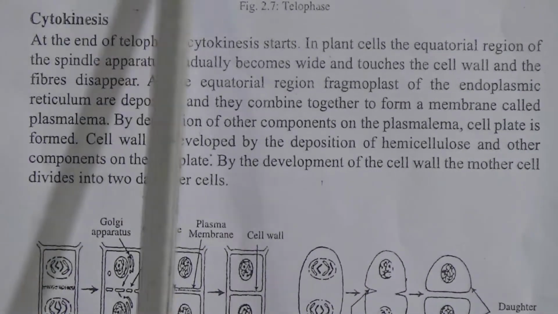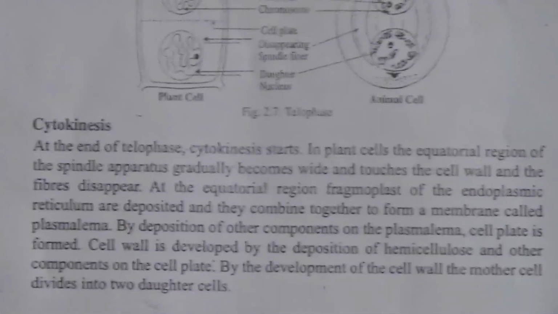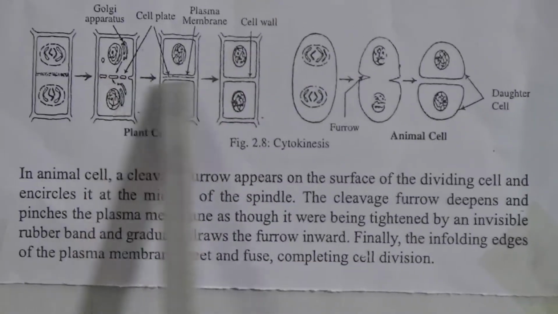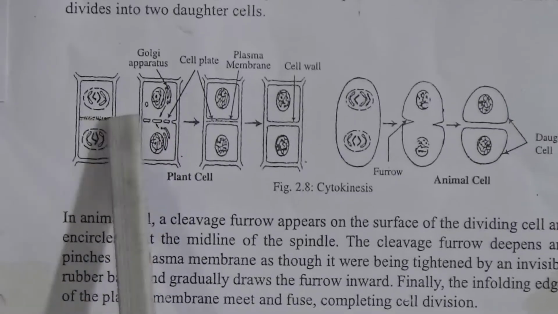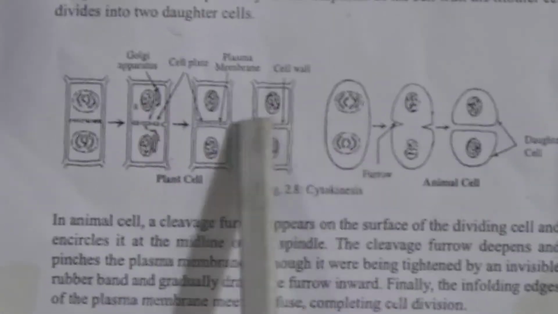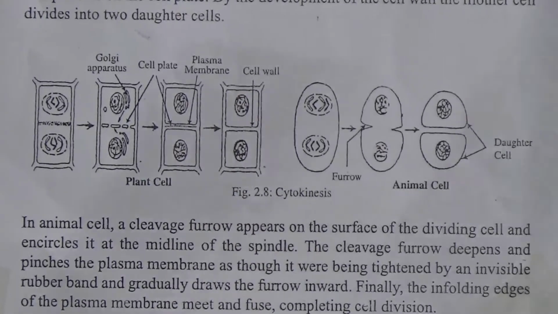That means after telophase karyokinesis will finish, then cytokinesis starts, and gradually here the cell plate and plasma membrane material will deposit, and finally it will cut the connection and separate from one another and turn into two different cells.